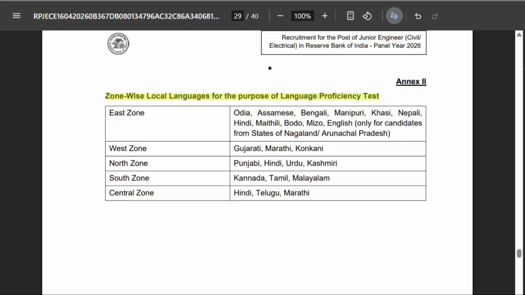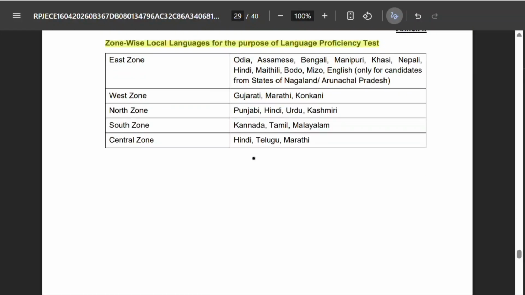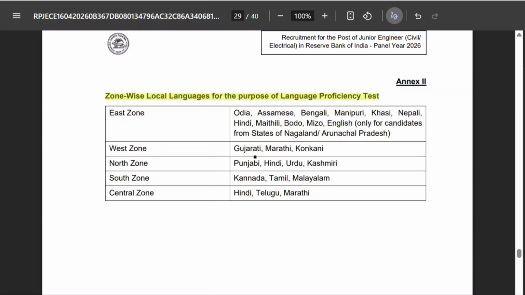Candidates provisionally selected from the online examination will have to undergo a language proficiency test. So the main thing here is that you should know the local language of the zone for which you are applying. Now we will see the zone-wise languages. You can see on the screen for east zone, west zone, north zone, south zone, and central zone. If you are applying for one zone, you must know any one of the languages of the zone, otherwise you